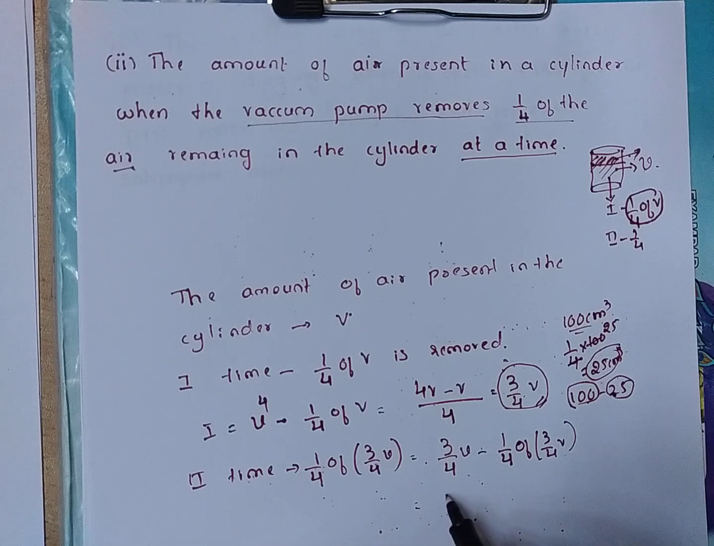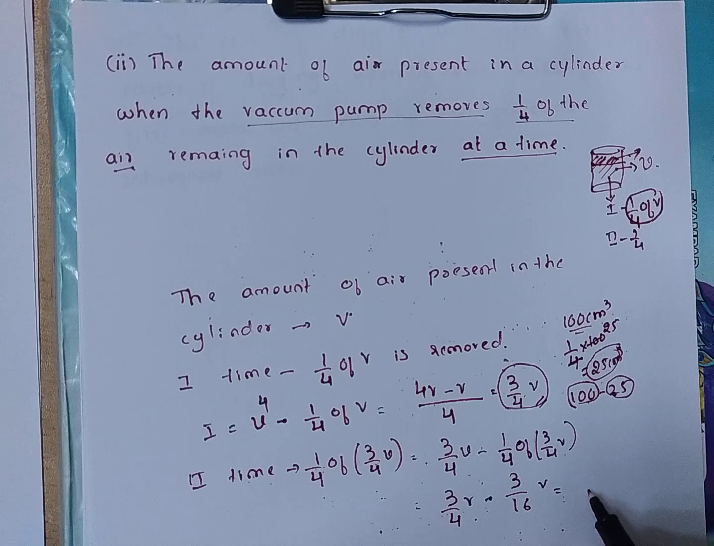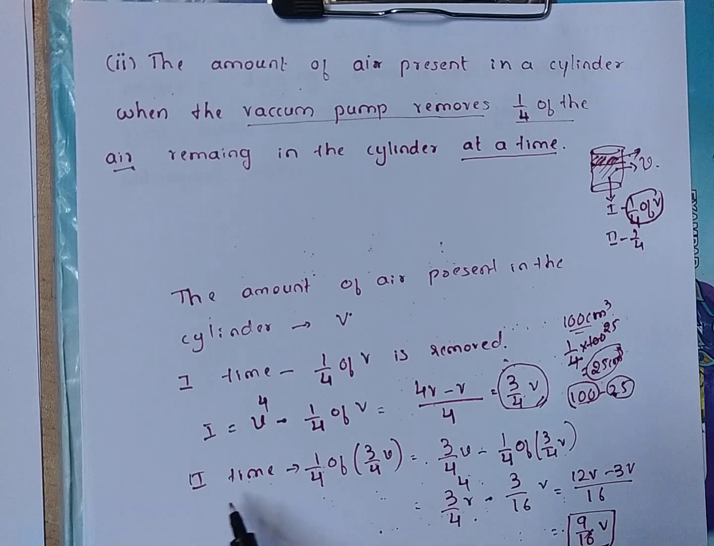That is 3/4 V minus 1/4 of 3/4 V, that is 3 into 4 into 4, 16 V. Now the LCM is 16. 4 4s are 16, 3 4s are 12V minus 3V, that is 9/16 V. This is 9/16 V, the remaining air when air is removed the second time from the vacuum pump.